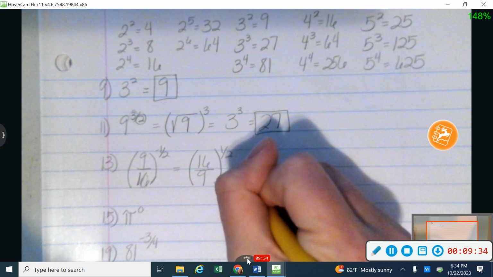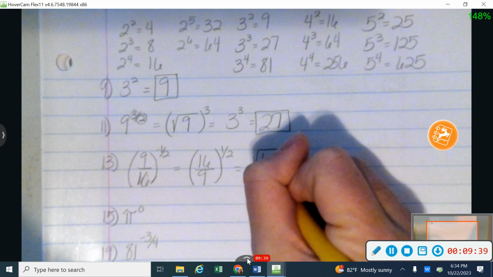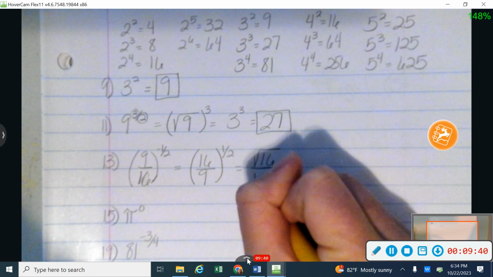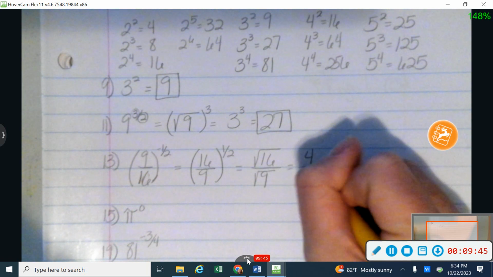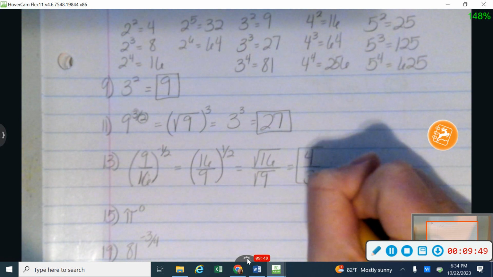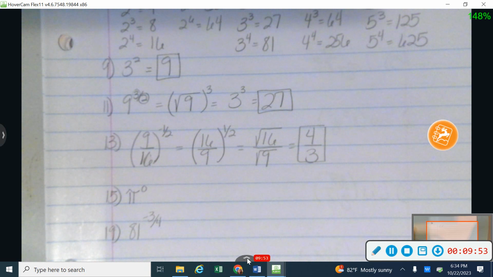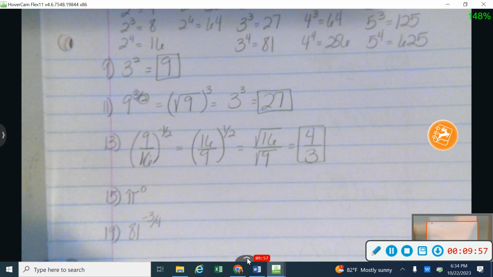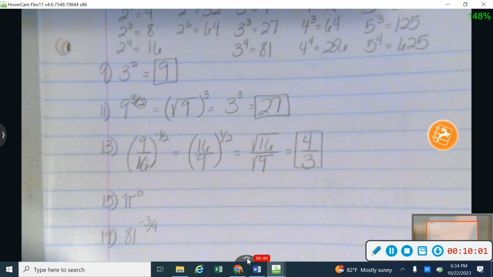All right, just like up above, the 1/2 power is going to be the square root. Because I'm dividing, I can distribute that to both the top and the bottom, and the square root of 16 gives me 4, and the square root of 9 gives me 3. Now, if I was doing that to solve some kind of equation, like if I had an equal sign, then I would need a plus or minus. But since we're just evaluating here, I can just use the positive version of that.